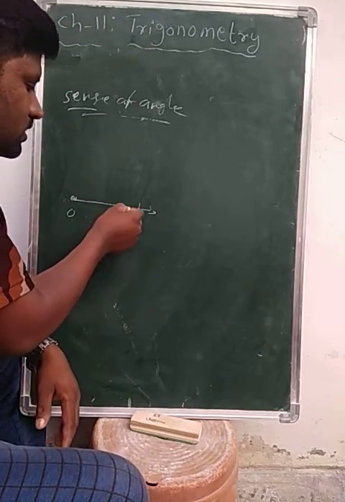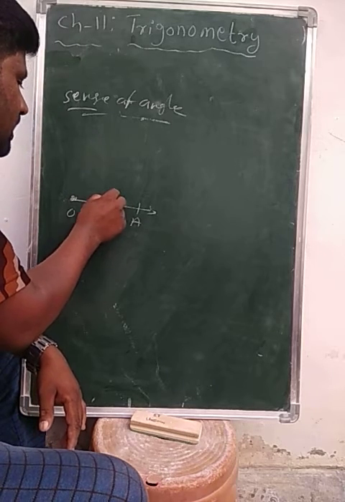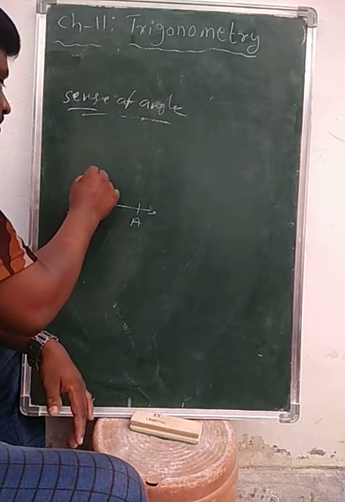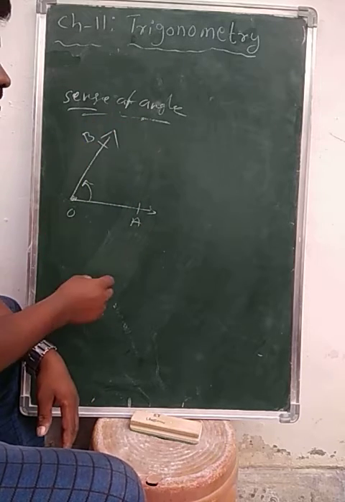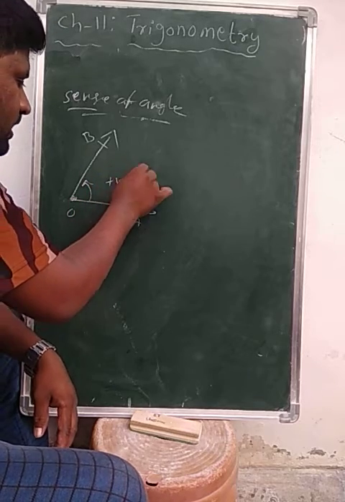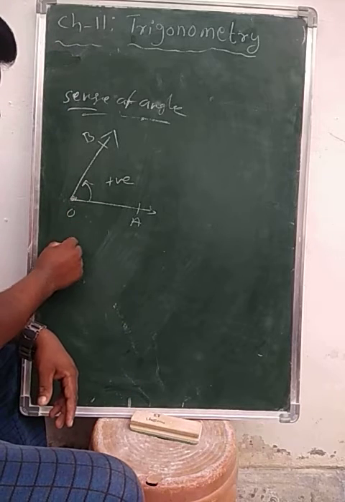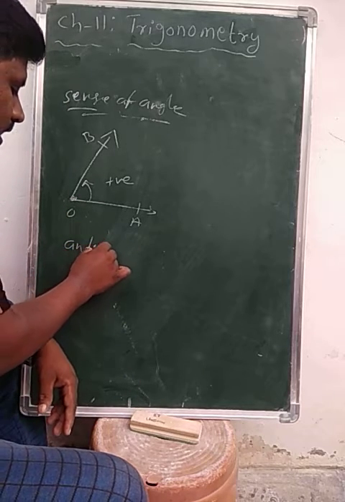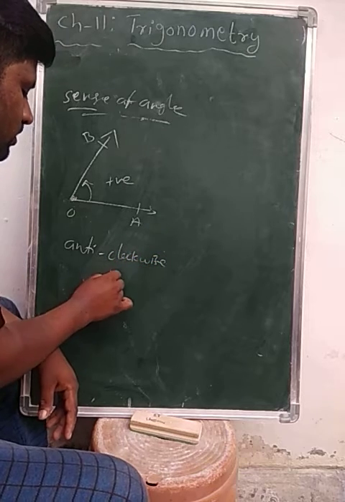A ray rotating about its endpoint in the anti-clockwise direction is a positive angle. Which direction is it moving? Anti-clockwise.